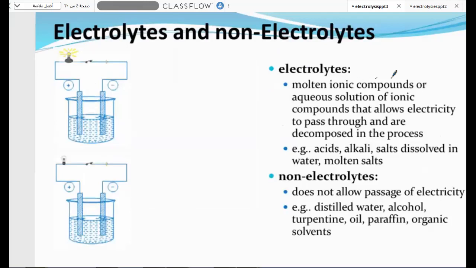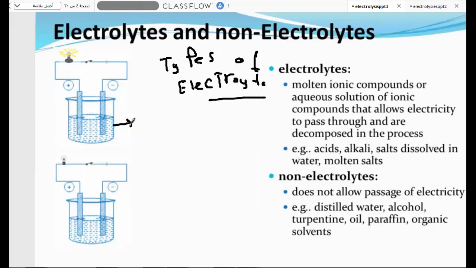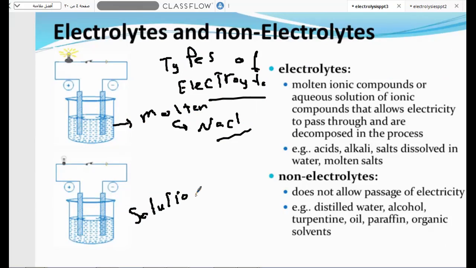Like here, electrolytes, molten or solution. We can talk about the types of electrolytes. As we said before, we can make a molten from an ionic compound, like heating NaCl till molten, or make a solution from it. Both of them will give us free charged ions which can carry the electric current. What are examples of electrolytic solutions which give free ions?